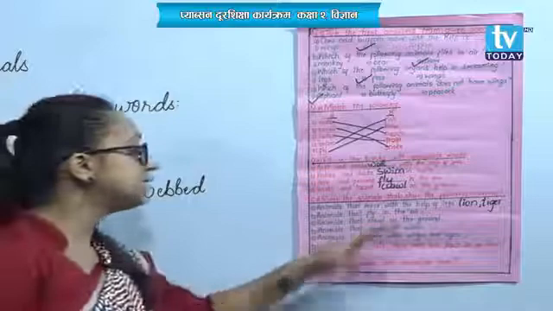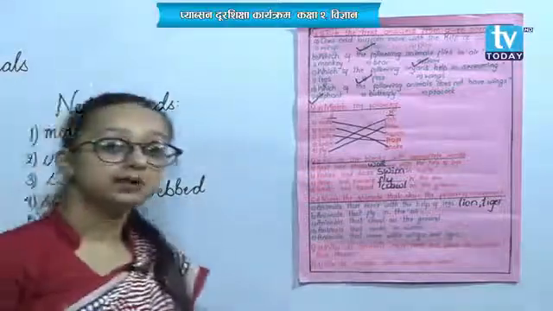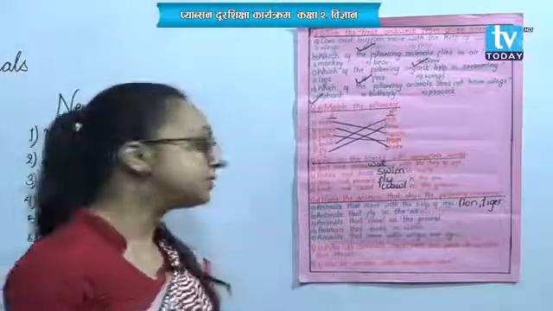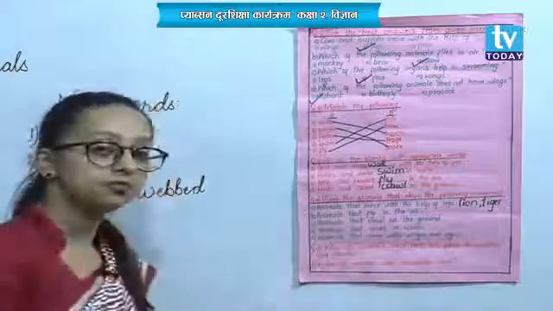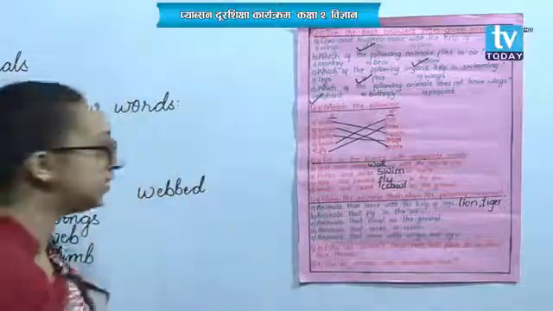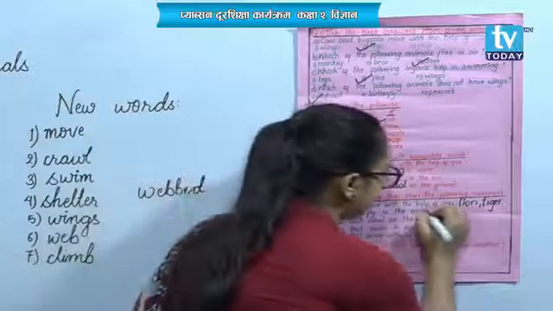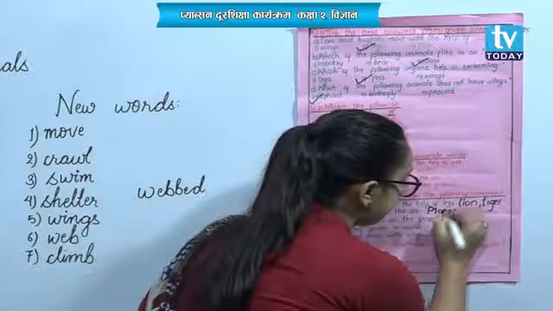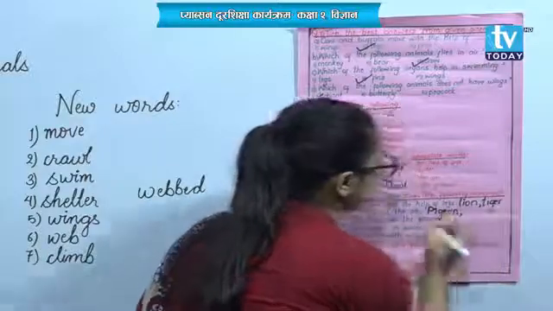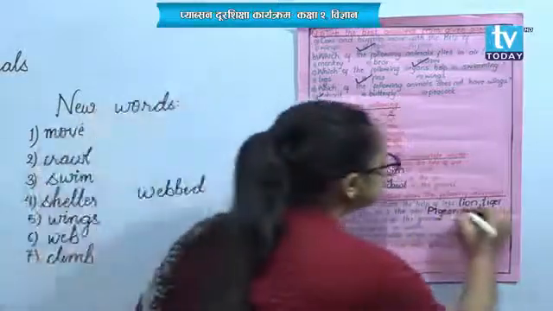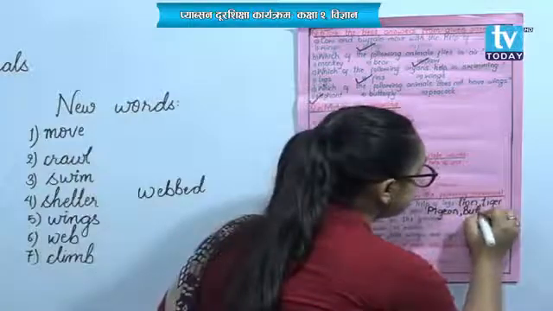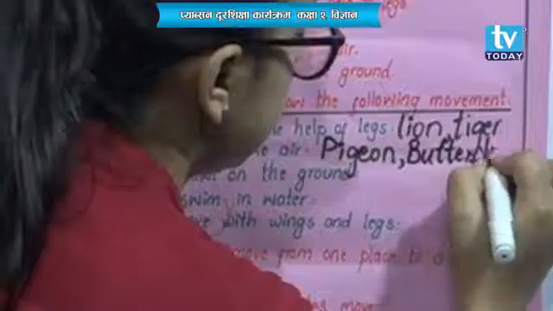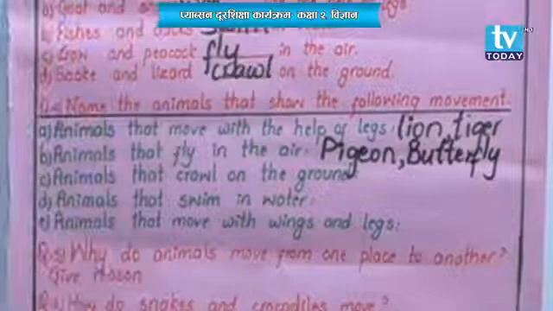Number B, animals that fly in the air. Birds and insects, they fly in the air. That means you can write the names of birds and insects. Like pigeon, butterfly, they fly in the air.